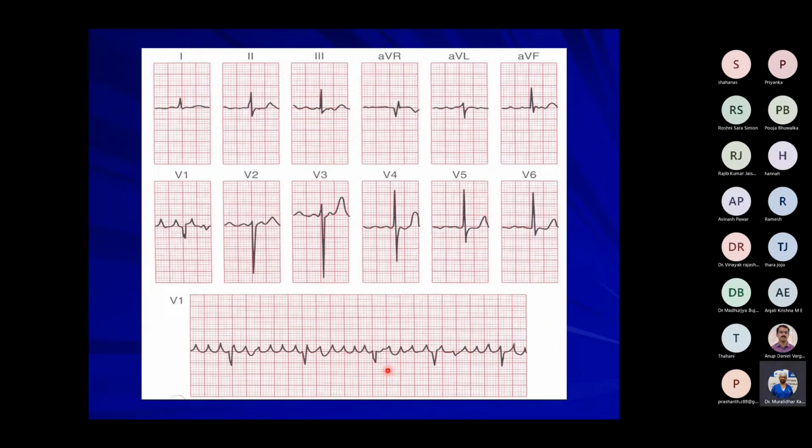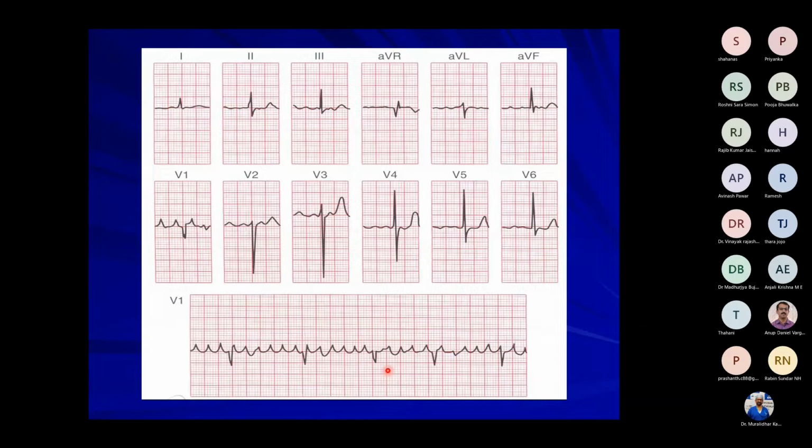Then the P waves. P waves are not there, sir. No, these are all P waves. These are flutter waves. Each one is a flutter wave. And there is an AV block of 5:1 to 6:1.